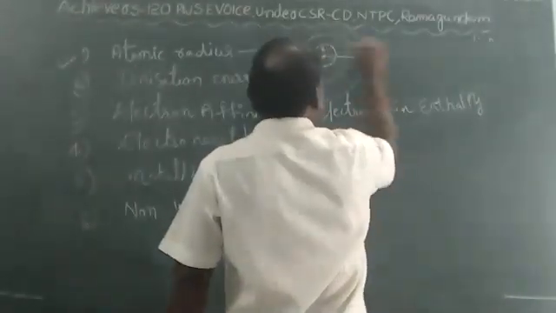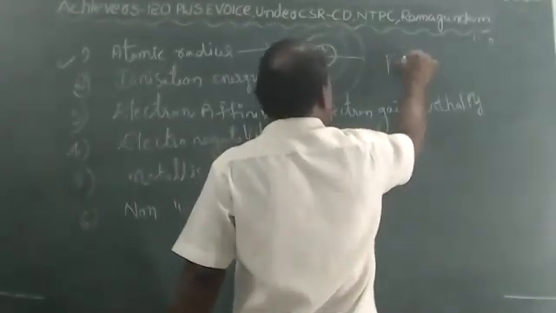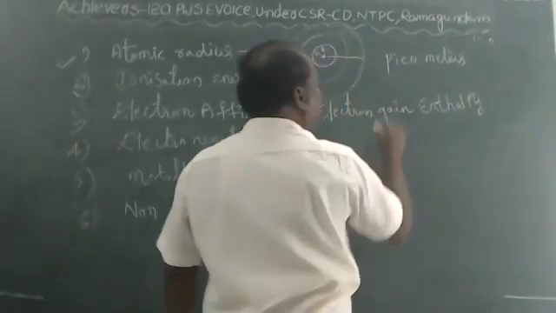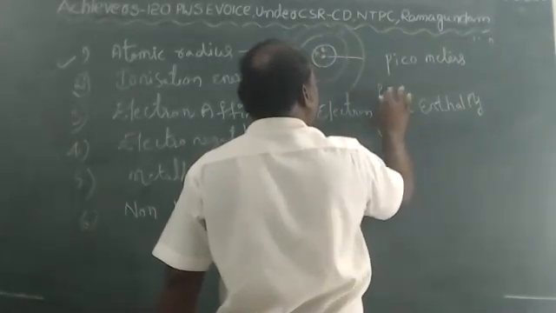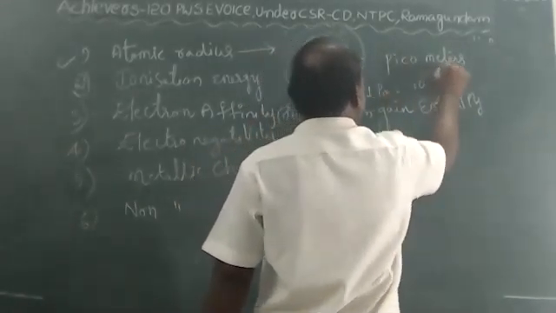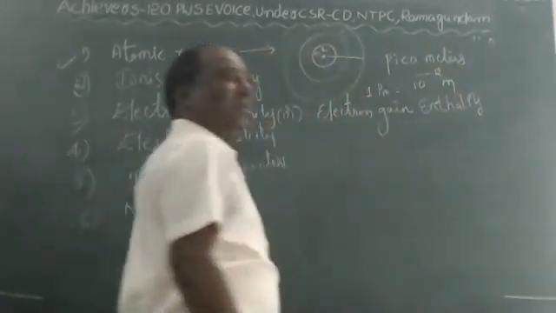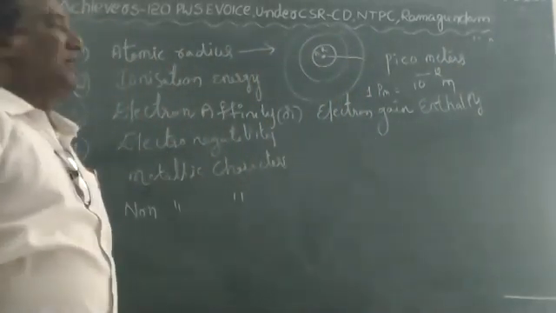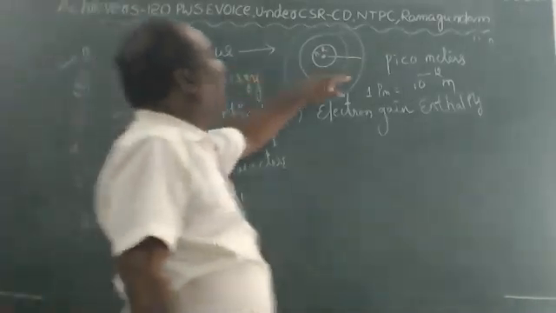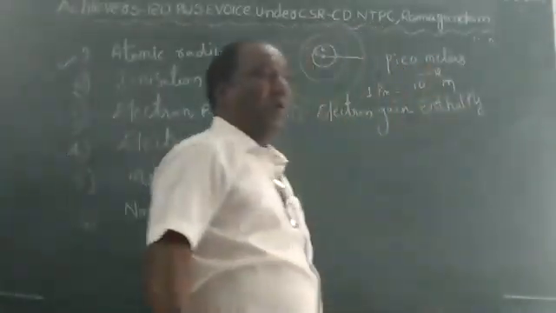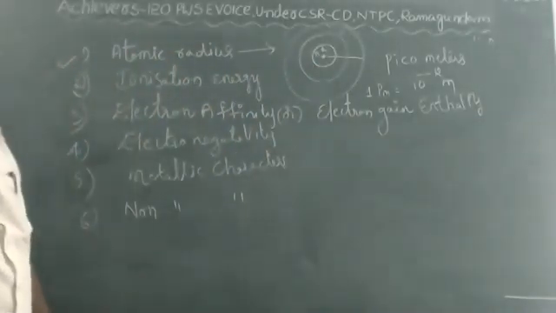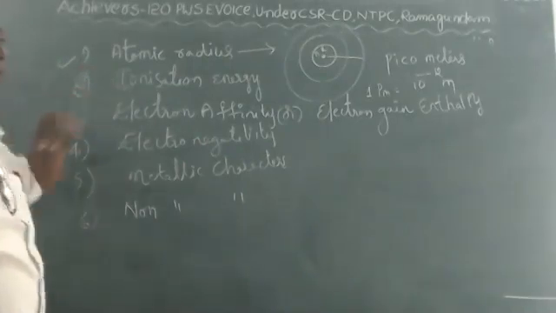Atomic radius is measured in picometers. 1 picometer equals 10 to the power of minus 12 meters. It is a very small unit. So this is about atomic radius.